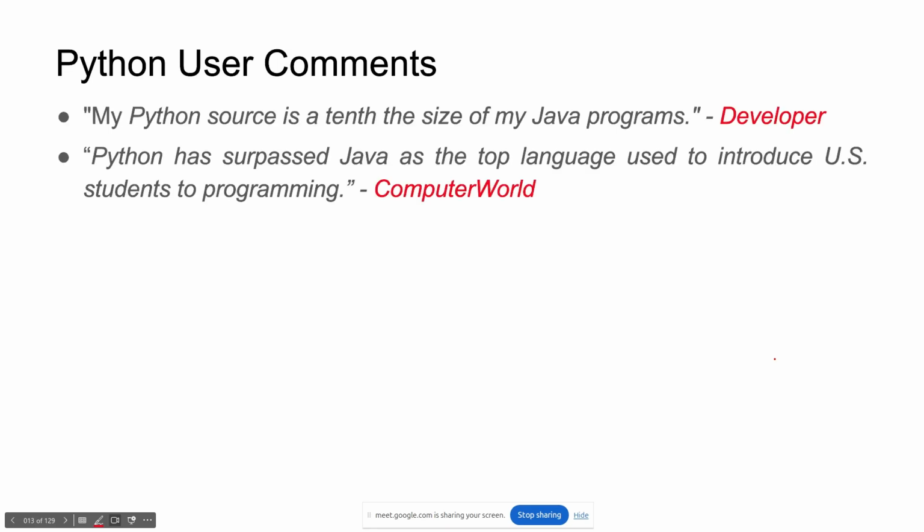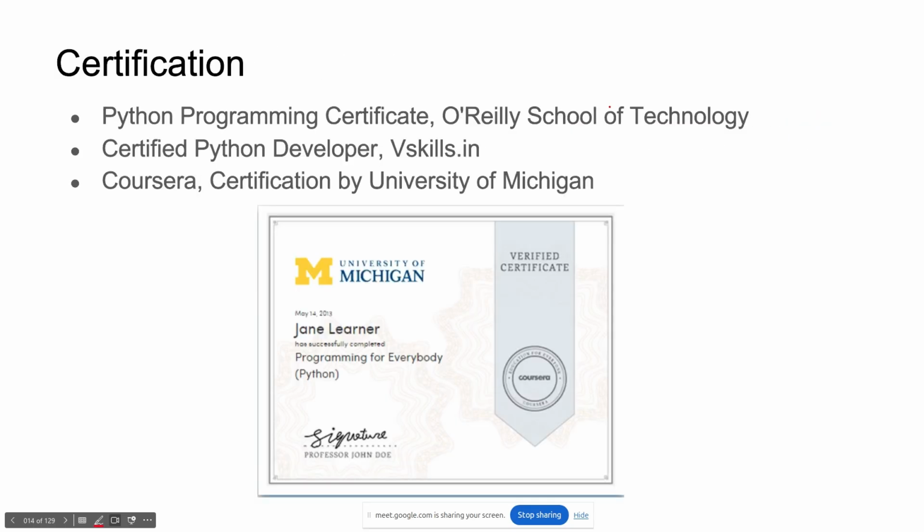You can read these comments. I got these comments from some website. Python has surpassed Java as the top language used to introduce students in the United States to programming. So it is used in high school, as I told you. And Python source code is very small compared to Java. So these are complements for the Python programming language.